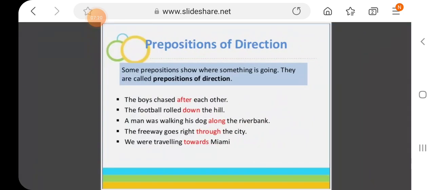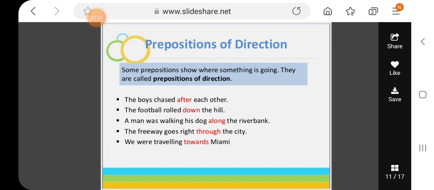Prepositions of direction, they tell you about the direction of some noun, like to what direction some noun is attributed. The boys chased after each other. So this preposition "after" tells you what the boys are chasing. The football rolled down the hill. That is, in what direction the football rolled. "Down" tells you the direction of the football. A man was walking his dog along the river bank. That tells you toward what side he is walking, right? So these prepositions tell you about the direction.